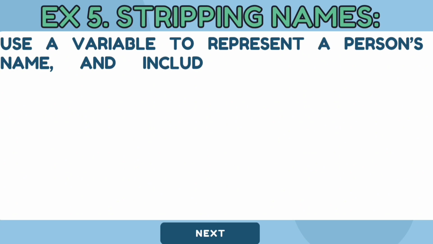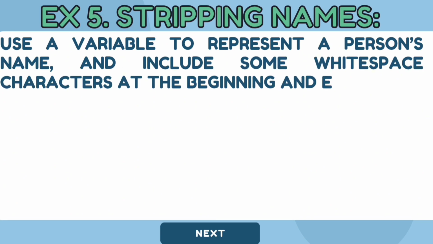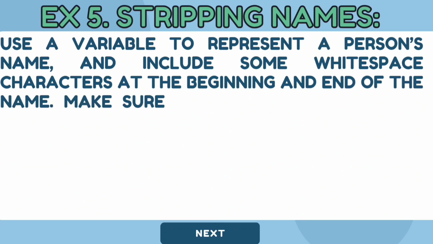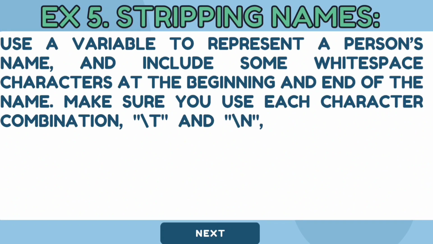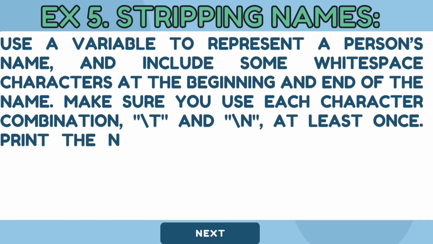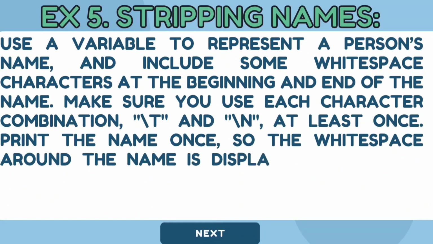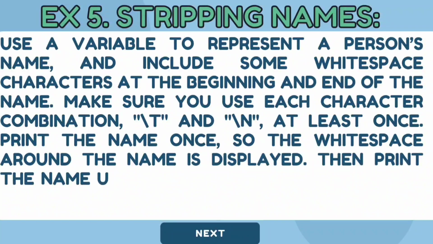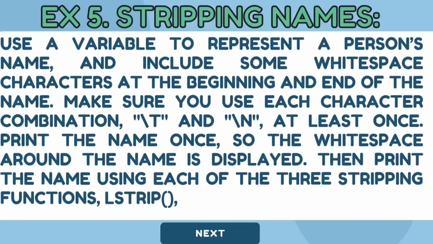Exercise 5. Use a variable to represent a person's name and include some white space characters at the beginning and the end of the name. Make sure you use each character combination, the \t and the \n, at least once. Print the name once, so the white space around the name is displayed. Then print the name using each of the 3 stripping functions, lstrip, rstrip, and strip.